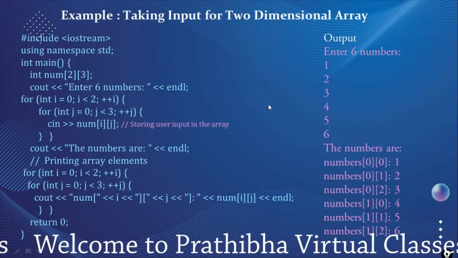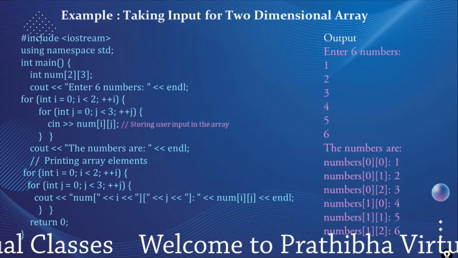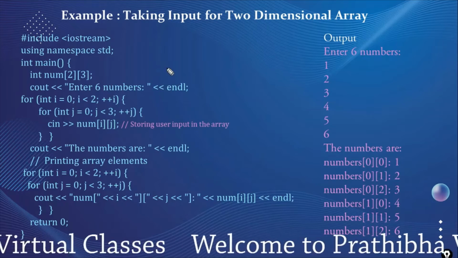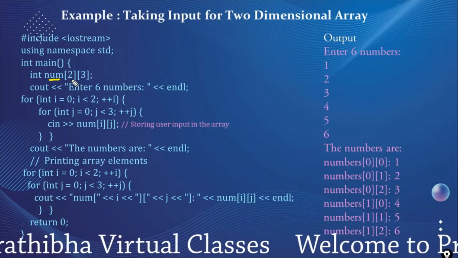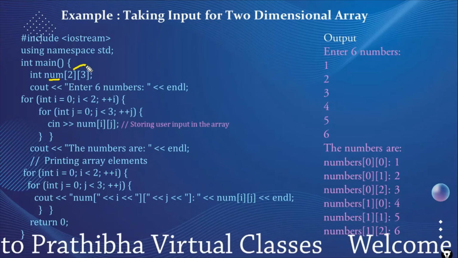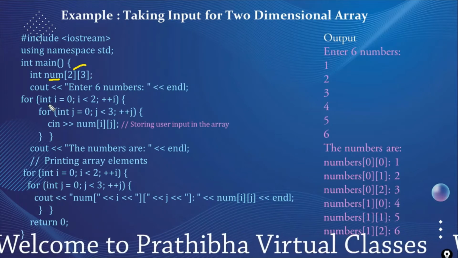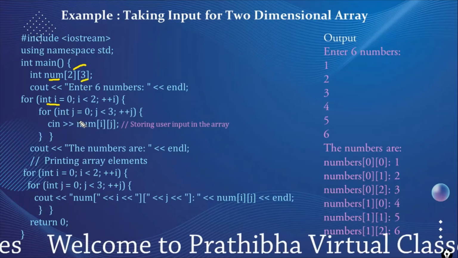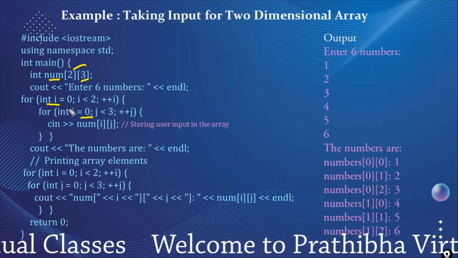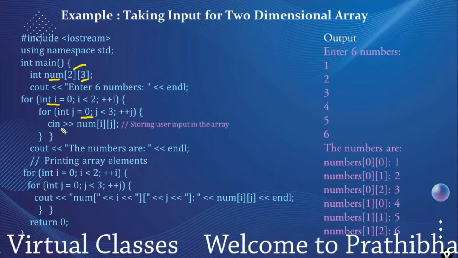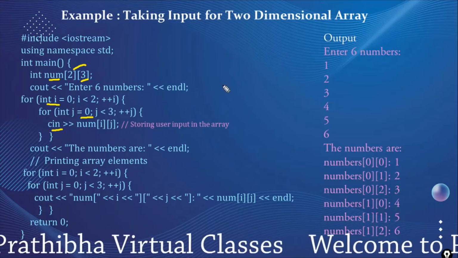And this is another example which takes the input from the user. Here we are reading the values from the keyboard. We declared num as an array of integers which consists of 2 rows and 3 columns. 2 into 3 takes 6 numbers into that array. For rows we are taking one for loop, and for the columns we are taking another. i and j are the indexes indicating the rows and columns. cin is used to take the input from the keyboard, and it is reading the values.